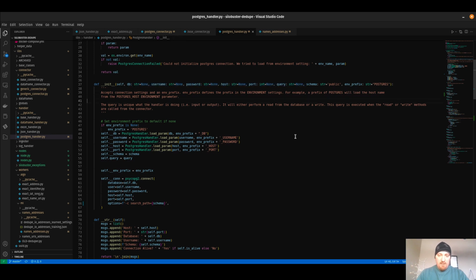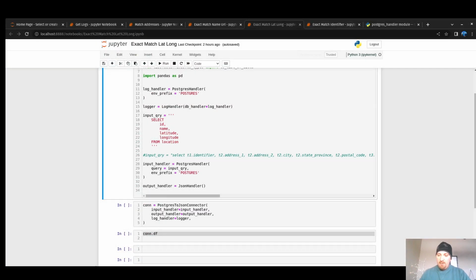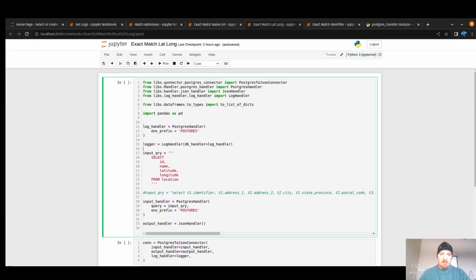However, if those arguments are not passed, then it is going to load those arguments from the environment using the prefix Postgres and then underscore DB for database, underscore username for username, and so forth. So let's go ahead and run an example of this being used so that we can see what's going on.